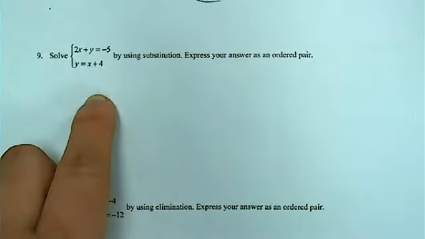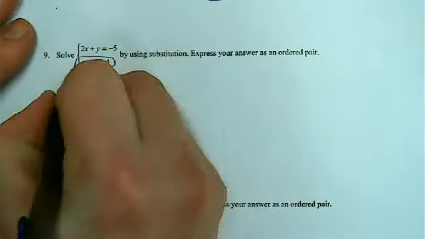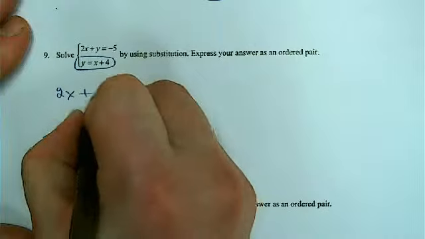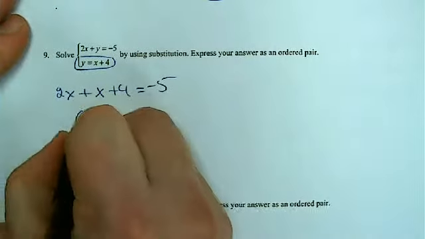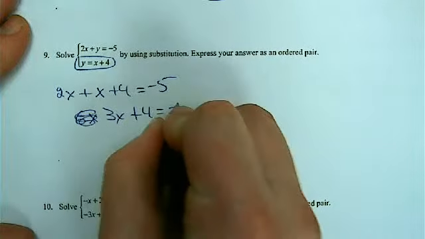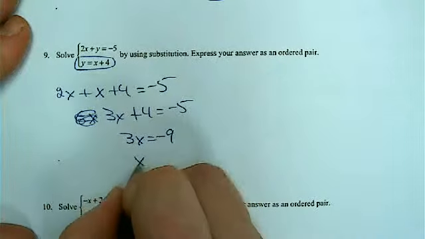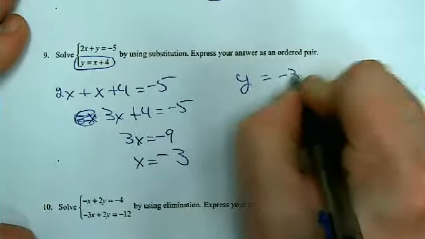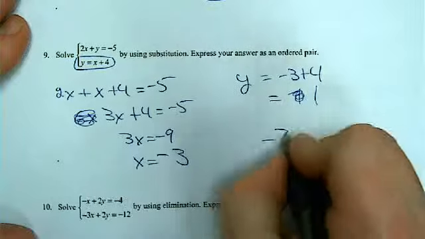Number 9, solve by substitution. Express your answer as an ordered pair. Now, same idea. I already have my key, so let's plug her in. 2x plus y, which was x plus 4, equals negative 5. Combine my like terms. 3x plus 4 equals negative 5. Subtract the 4. 3x is negative 9. Divide. X is negative 3. Y is therefore negative 3 plus 4, or 1. My final answer is negative 3 comma 1.